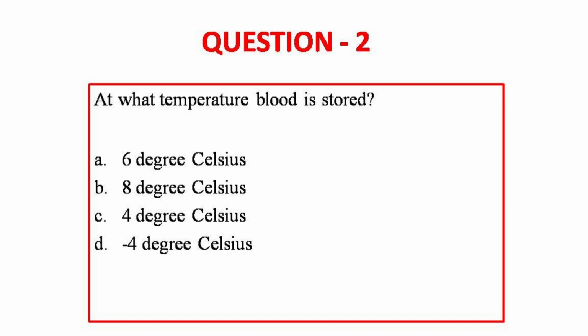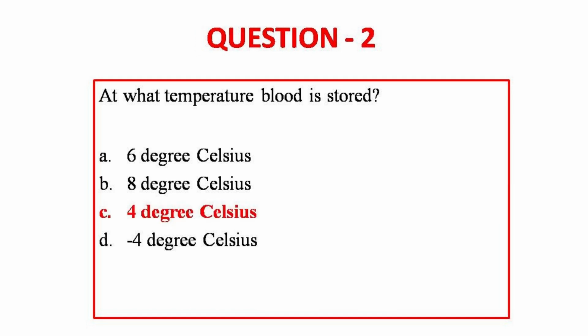So moving on to question 2. At what temperature blood is stored? They have given us 4 options: 6 degrees Celsius, 8 degrees Celsius, 4 degrees Celsius and -4 degrees Celsius. The answer is 4 degrees Celsius. You should first know whether it's going to be in the minus range or it's going to be in the plus range. Okay, so here the answer is 4 degrees Celsius.